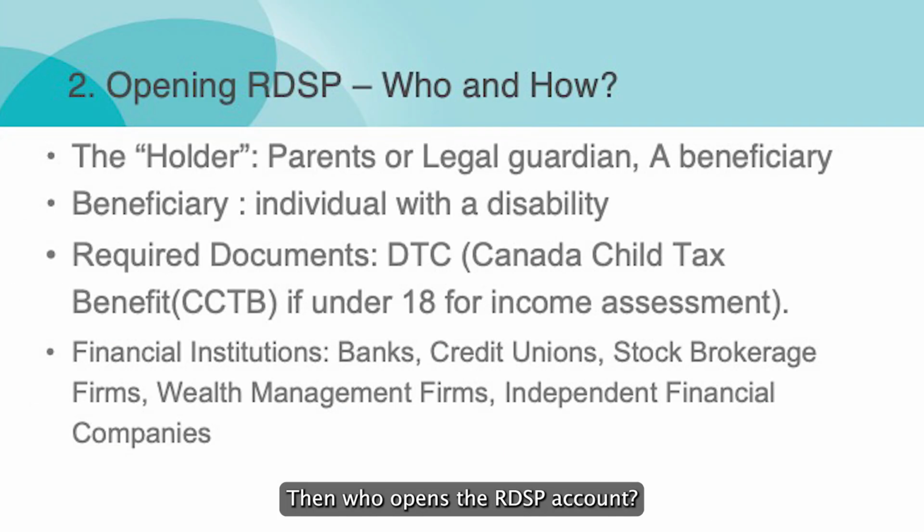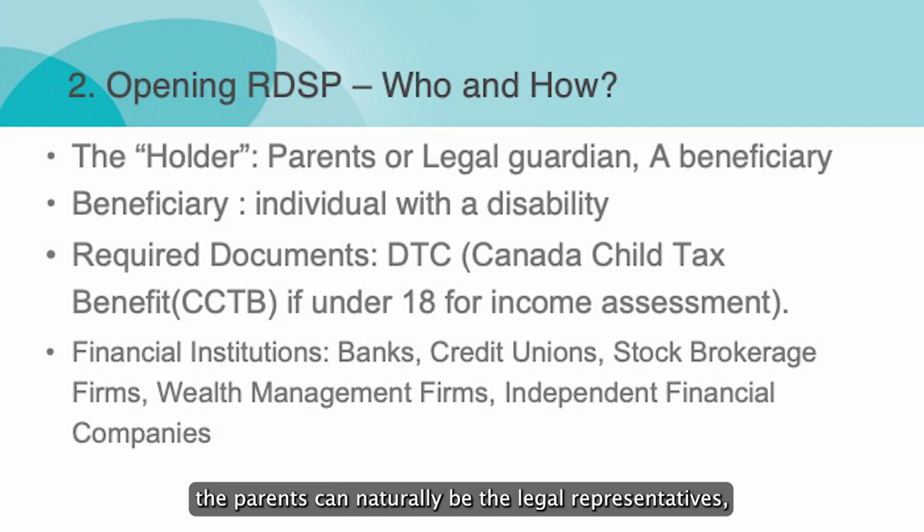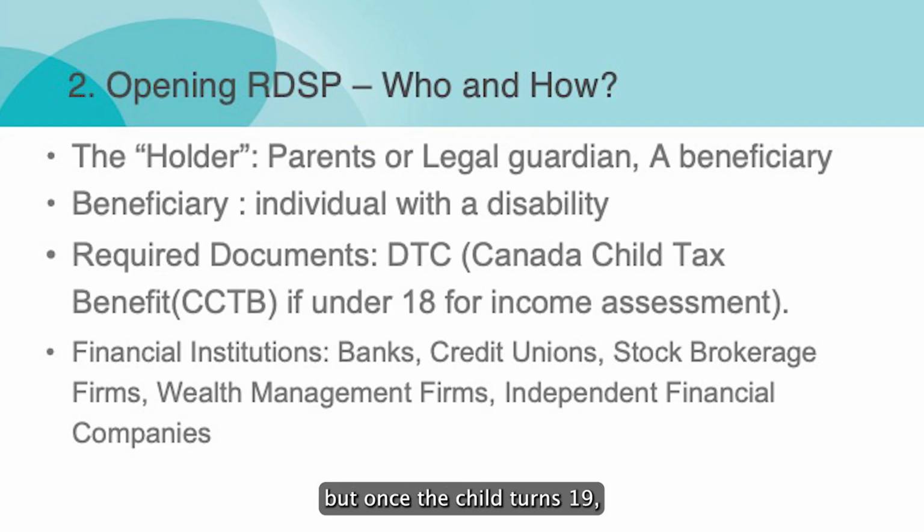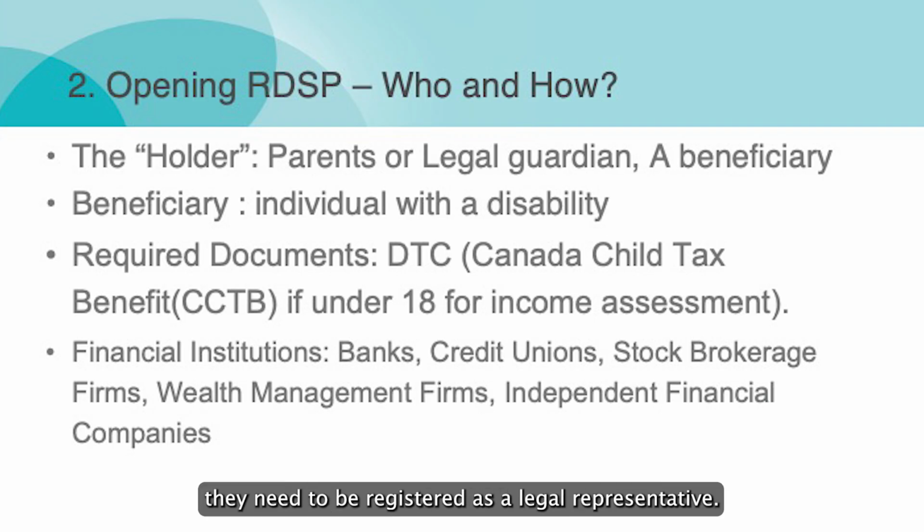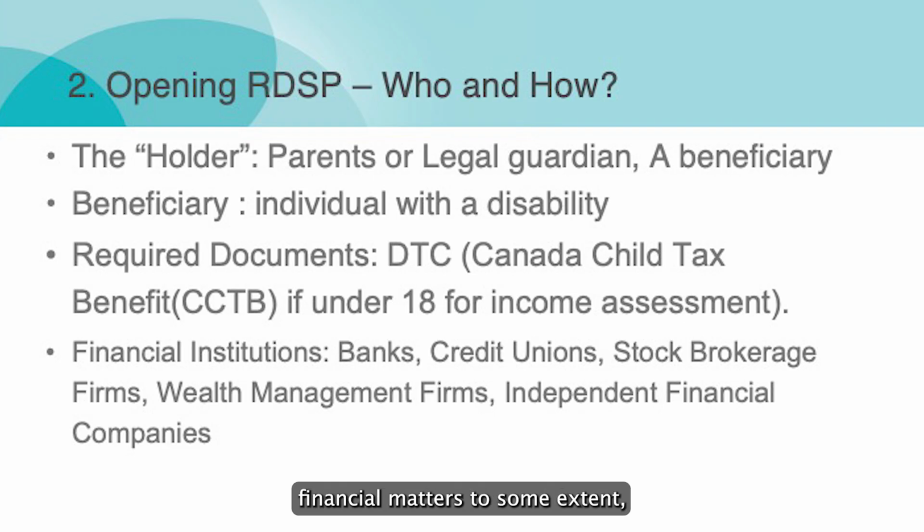Then, who opens the RDSP account? If the child has a disability, it can be difficult for them to manage the RDSP account directly. So the person managing it is called a holder. Therefore, the holder is usually the parents. When the child is a minor, the parents can naturally be the legal representatives, but once the child turns 19, they need to be registered as a legal representative. If the child with a disability is able to manage financial matters to some extent, they can manage it themselves.